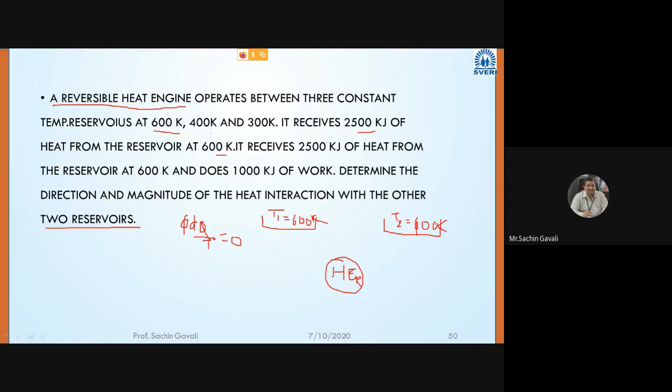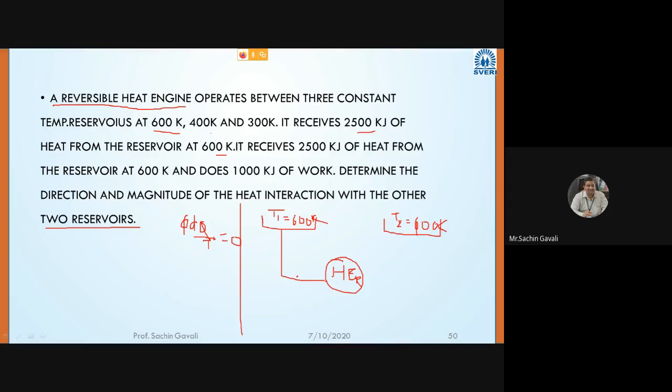Then what have they given? They have given the direction first, so I will mark it here. This heat engine is receiving Q1 amount of heat.